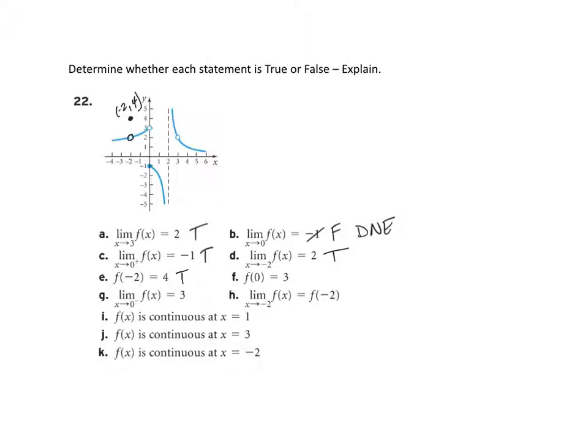How about f of 0 equals 3? Now we have to be careful here. At x equals 0, where is the point? There's a hole at 3, so that means the point is not there. The point is down here at -1. So the point is actually (0, -1). So that was false.